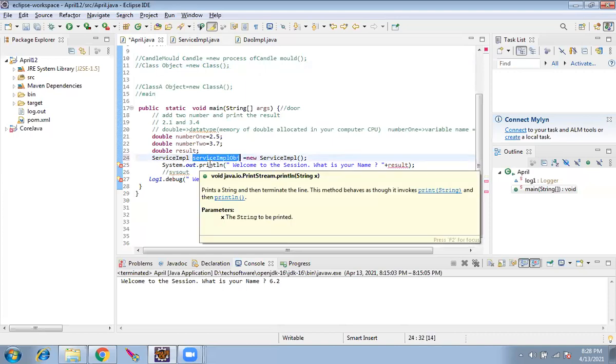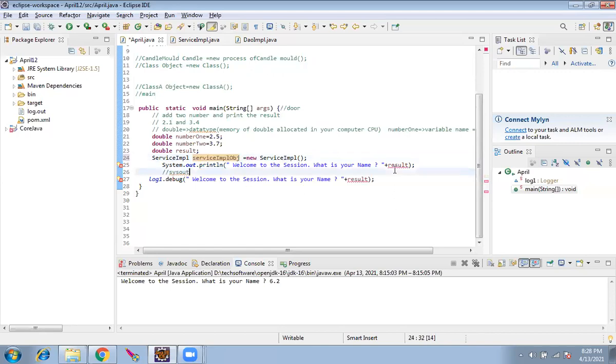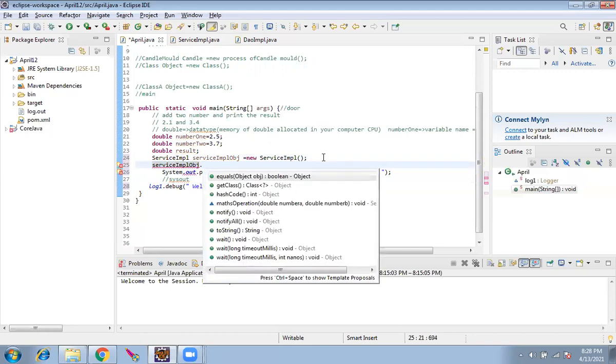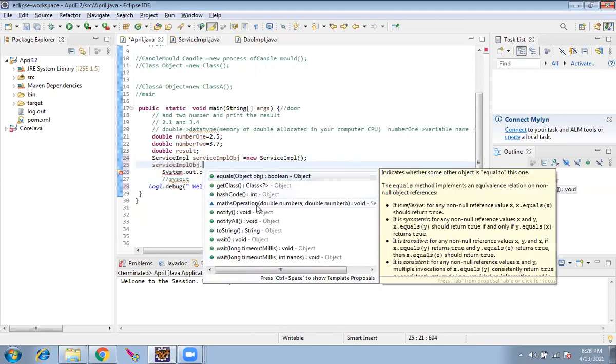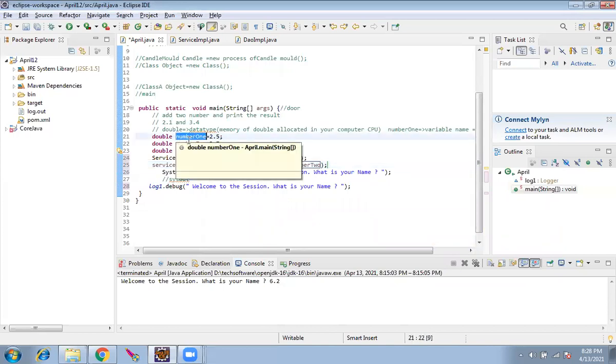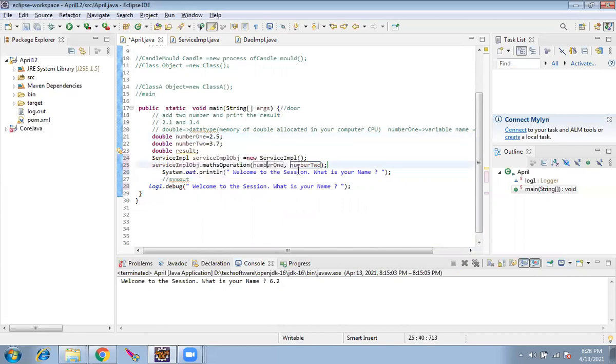Now to call the function, there is no result variable. The result is not declared, so we'll remove this for now. So what I will do now is very simple: this object dot maths operation. Whatever we wrote in that class has come. We'll just call that function. Now it is expecting two variables. We will pass number 1 and number 2, and we will save it.